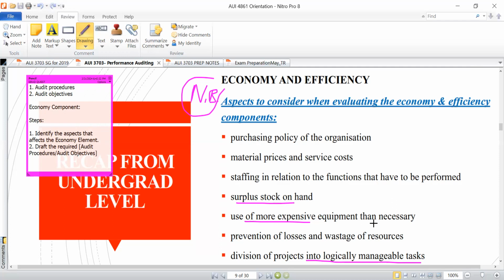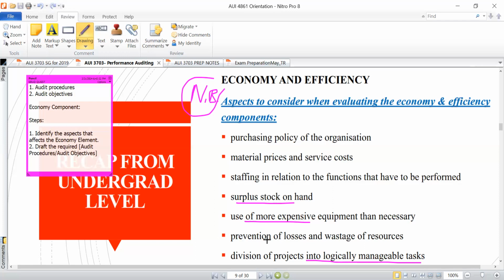The use of more expensive equipment than necessary. Again, this one is economy. It's pretty straightforward. If you've got an option to buy from a more reasonable supplier in terms of pricing, but you decide to buy from an expensive supplier, that simply means that you're not being economical, right?